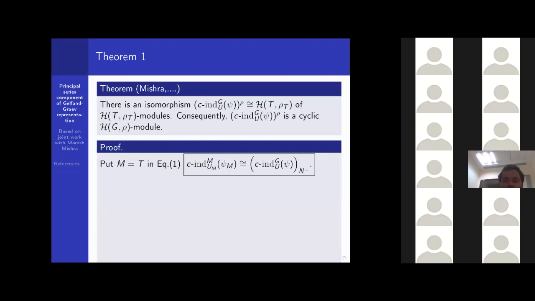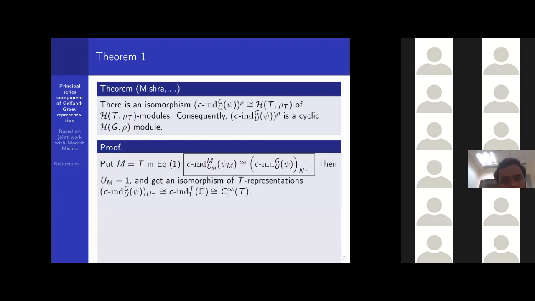Equation 1 was this: the Gelfand-Graev representation associated to psi M is isomorphic to the Jacquet module of the Gelfand-Graev representation associated to psi. If we put M equal to T, then we can see that U M will be U intersection T, which is trivial.